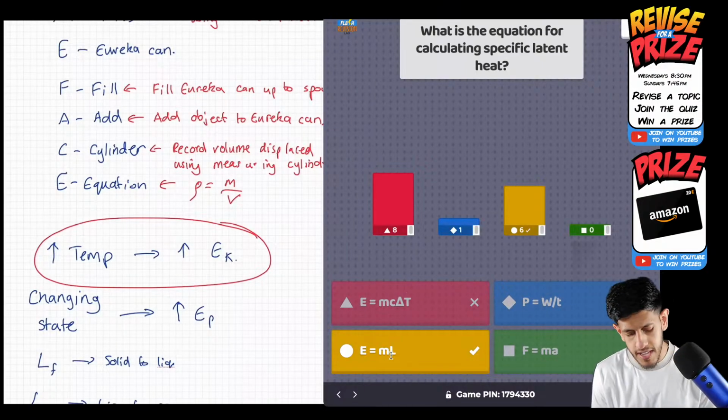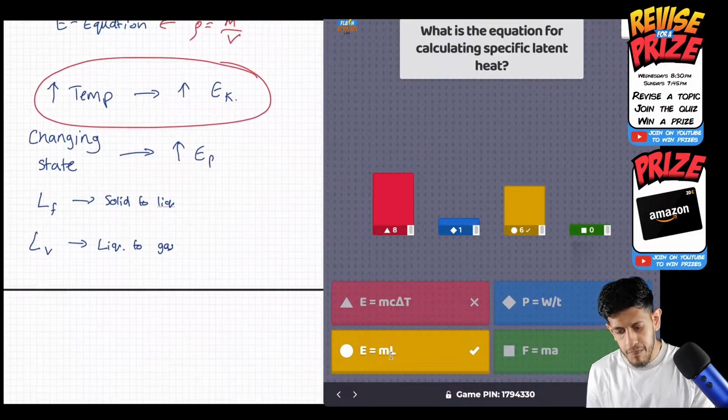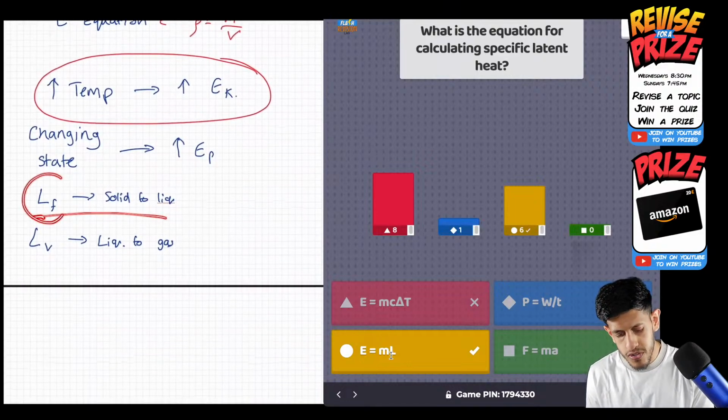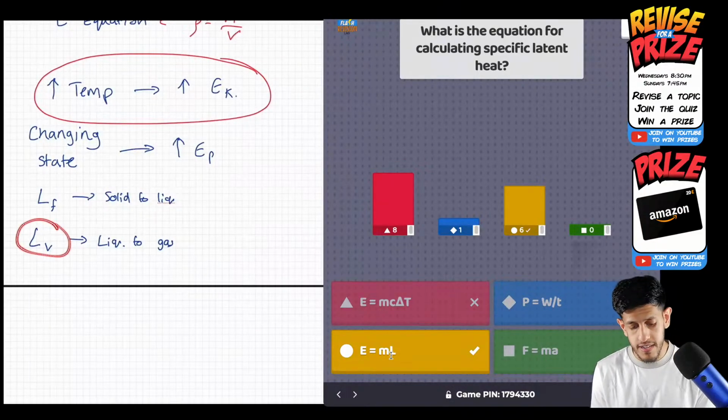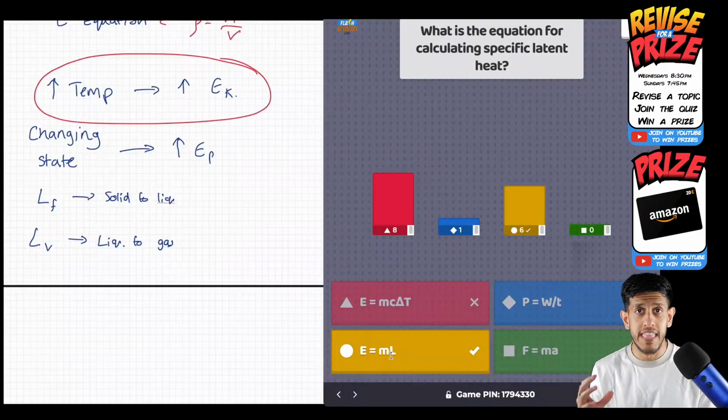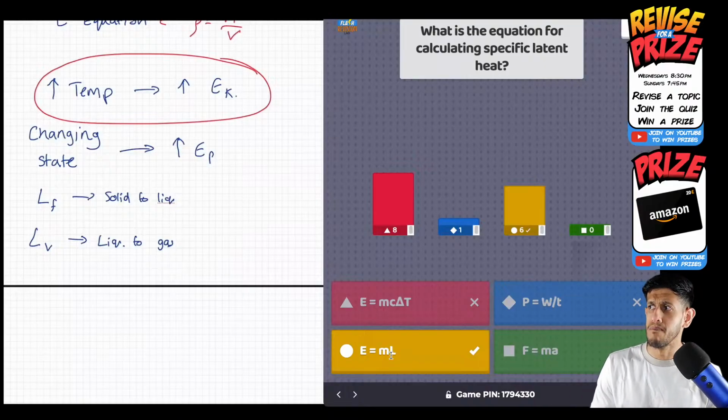And I even mentioned it here in the notes. You can see it here. LF and LH, latent heat of fusion, for changing the state of solid to liquid, and latent heat of vaporization. It has the letter L. That was the key clue there. Latent heat beginning with L. Yeah, so that was the clue. So how does that change the leaderboard? Let's have a look.